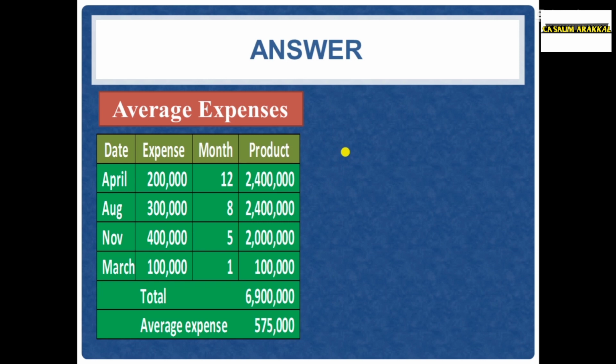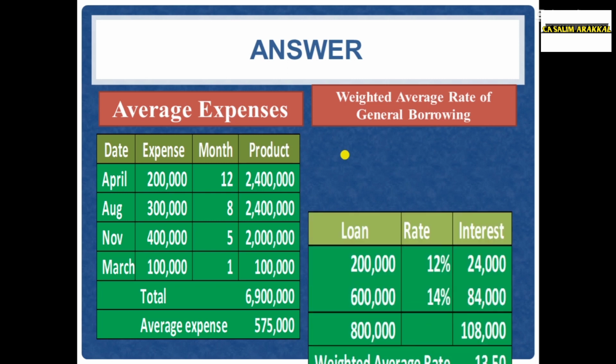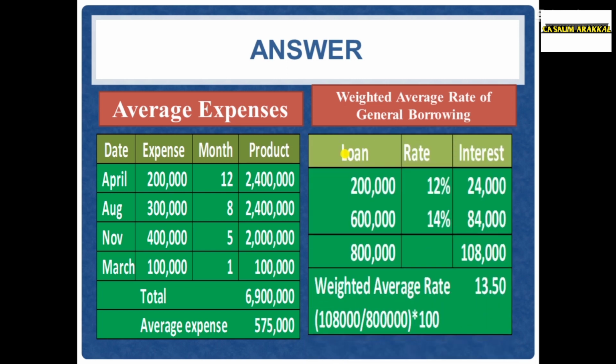Multiply the expenses with the number of months, we will get the products: 24 lakh, 24 lakh, 20 lakh, 1 lakh. Total 69 lakh. 69 lakh divided by 12, 5,75,000, that is the average expenses. After computing average expenses, we have two general borrowings. So we should compute the weighted average rate of general borrowing.